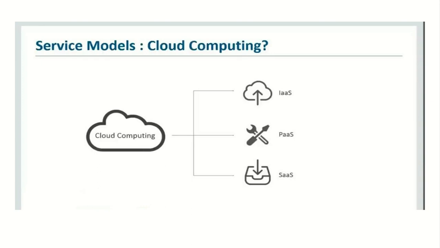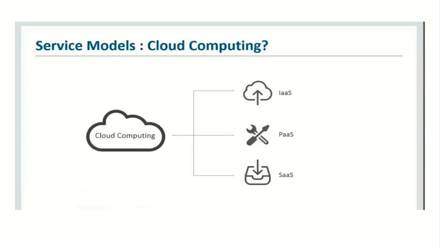Some need only particular resources, or there are some people who need their application, they create their own application, or maybe some people also need to create their infrastructure application, and maybe some particular resources also.